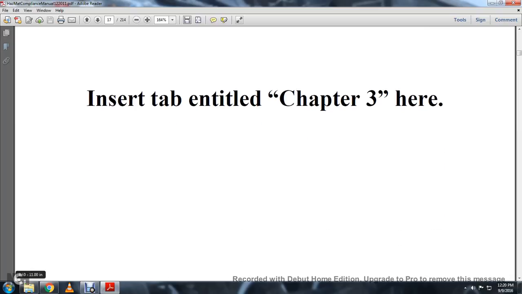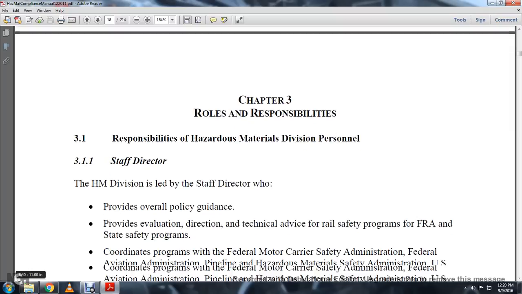This is the insert tab for Chapter 3, and Chapter 3 is Roles and Responsibilities.